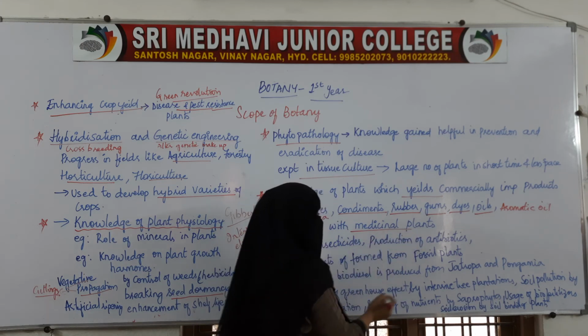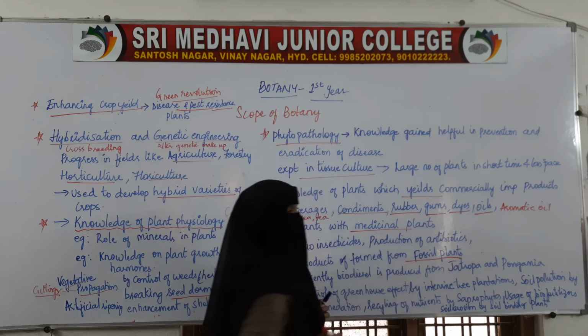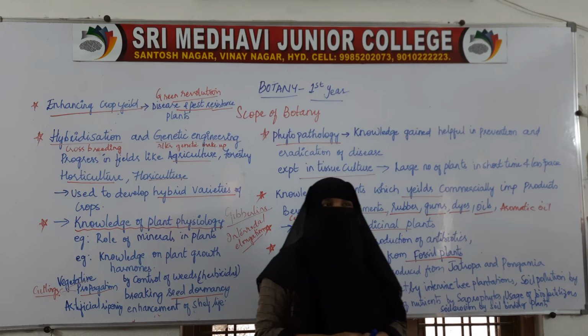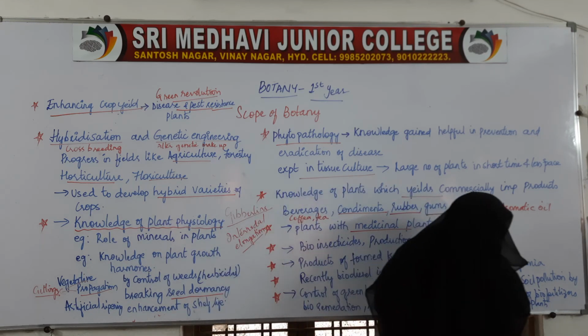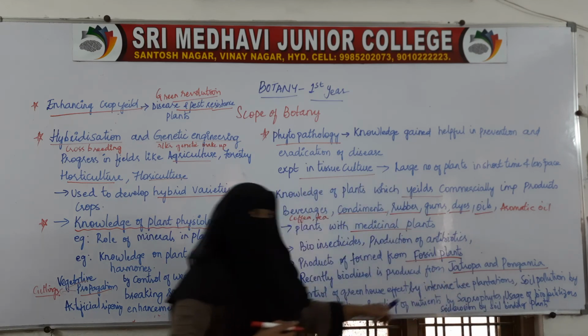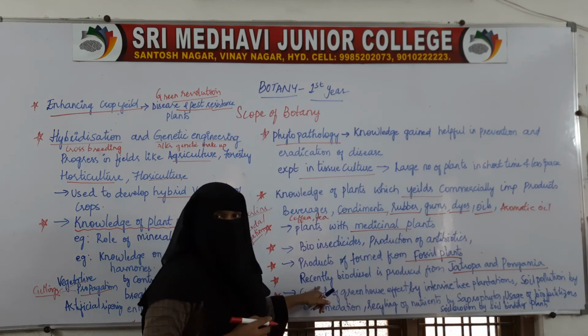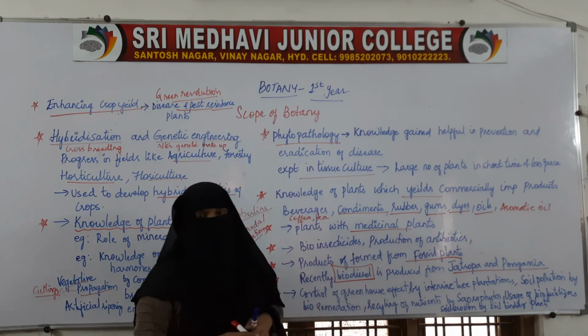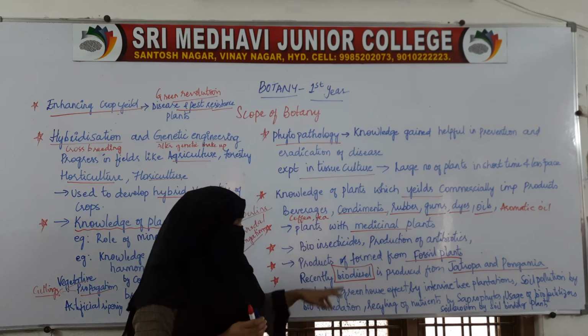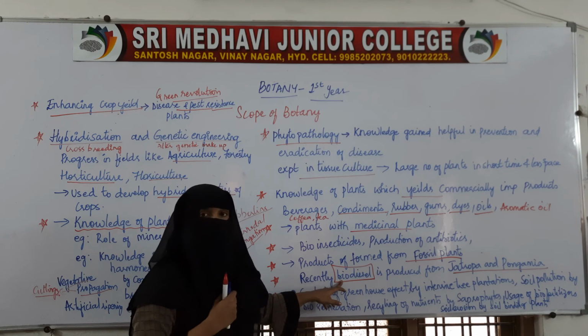There are certain plants like Jatropha and Pongamia. From these plants we have recently produced biodiesel.